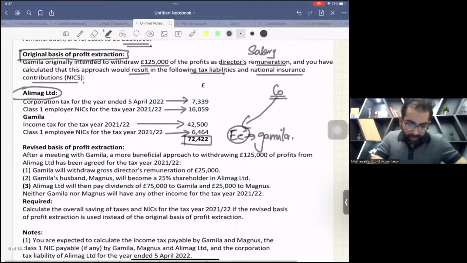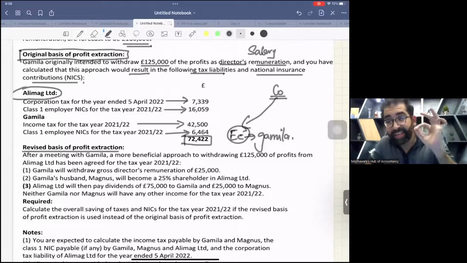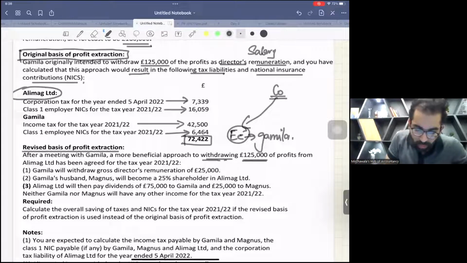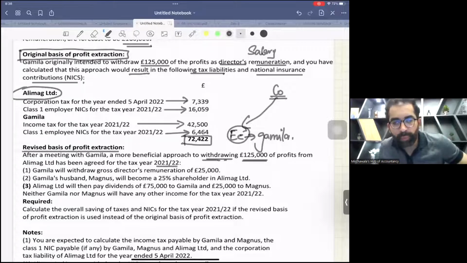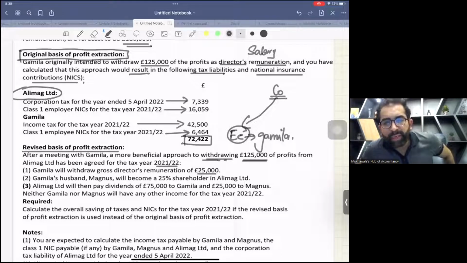Now the next thing, revised basis of profit extraction. Now this is the starting of this question. In reality, now we are starting this question. Okay, don't sleep. Please don't sleep. After a meeting with Gamila, a more beneficial approach to withdrawing 125,000 of profits from Alimark Limited has been agreed for the tax year 21-22. Okay. Now, Gamila will withdraw gross directors' remuneration of 25,000. Under this new package, only 25,000 she will withdraw.